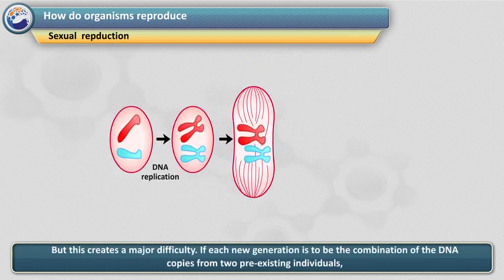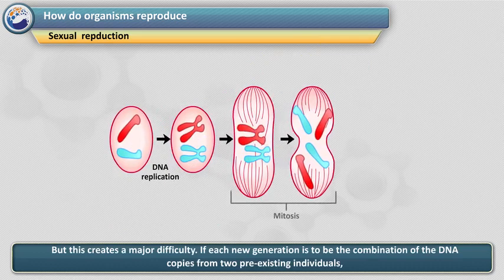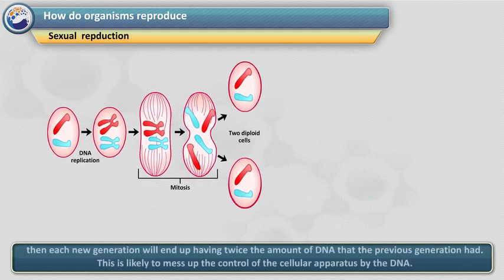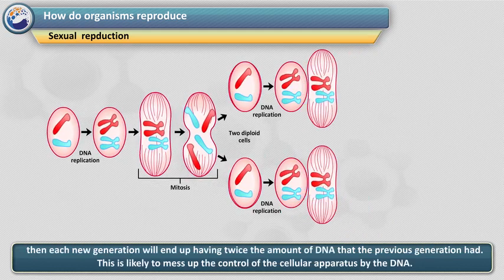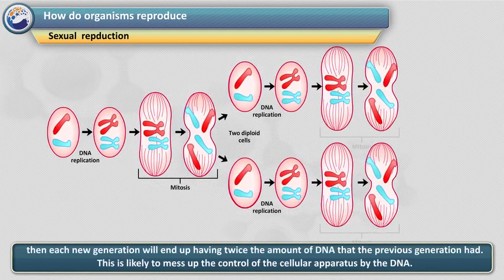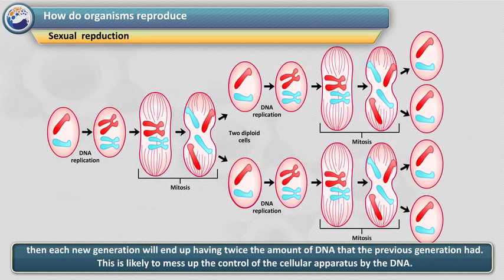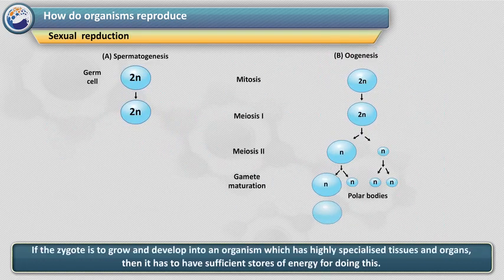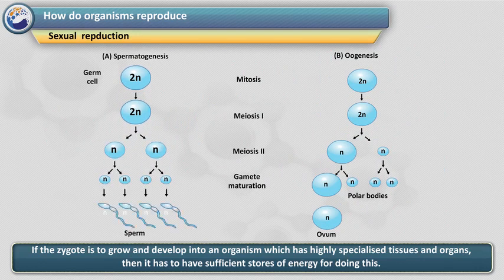If each new generation is to be the combination of the DNA copies from 2 pre-existing individuals, then each new generation will end up having twice the amount of DNA that the previous generation had. This is likely to mess up the control of the cellular apparatus by the DNA. If the zygote is to grow and develop into an organism which has highly specialized tissues and organs, then it has to have sufficient stores of energy for doing this.